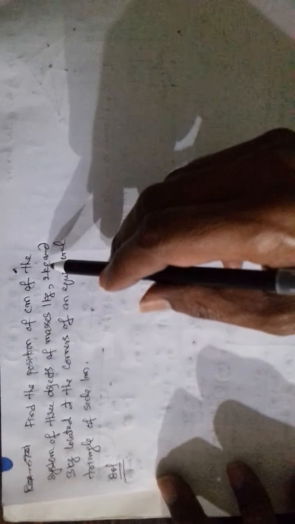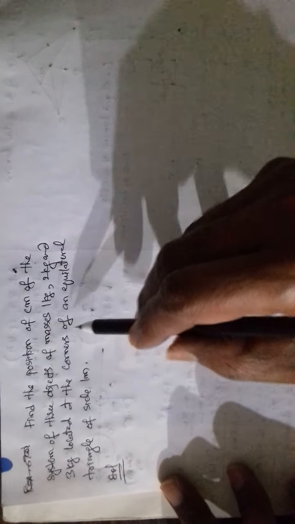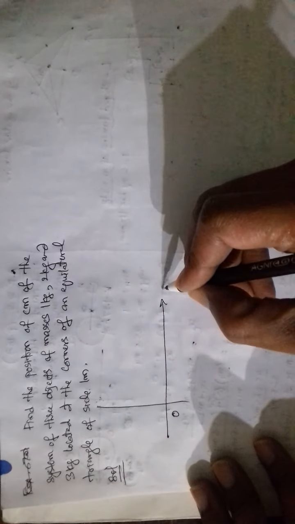Now let us do another problem. Find the position of the center of mass of the system of three objects of masses 1 kg, 2 kg and 3 kg located at the corners of an equilateral triangle of side 1 meter. Let us draw the x-axis and y-axis.